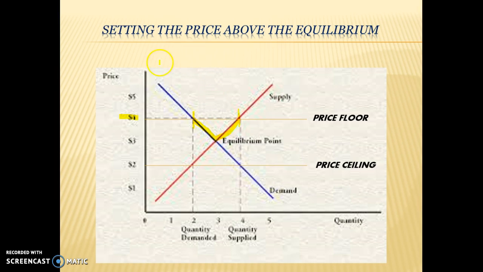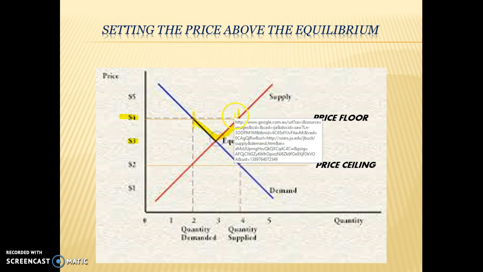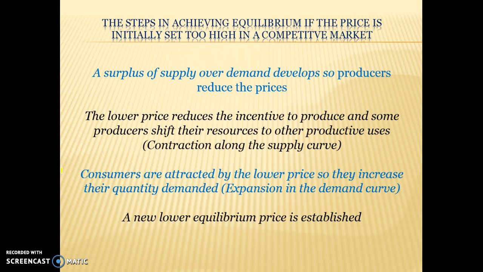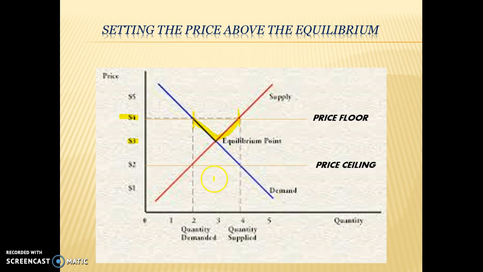So if we start up a new business and sell apples for $4, we're going to get a surplus. What we need to do is lower the price to $3, and that will cause both an expansion in demand and a contraction in supply, and therefore we'll end up with the equilibrium price of $3. So the steps to achieve equilibrium, if we initially set the price too high: there'll be a surplus of supply over demand initially, and in this case there is a surplus of 2 units, so supply is at 0.4 and demand is at 0.2.